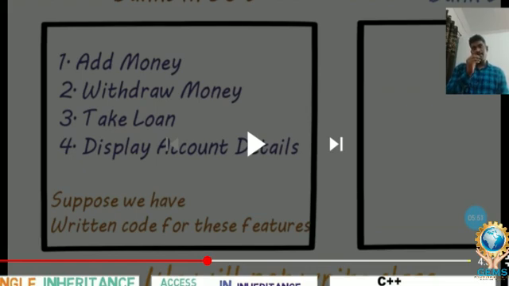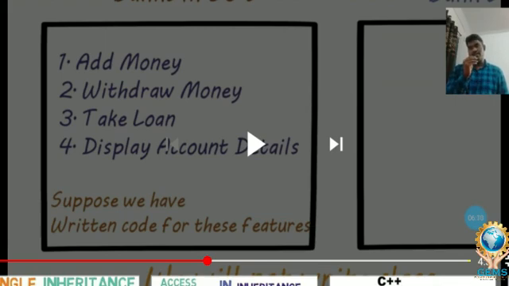But what is the difference? The 20s bank has more features than the 90s bank. The features are not totally different, but the 20s bank has extra features. That is the only difference.